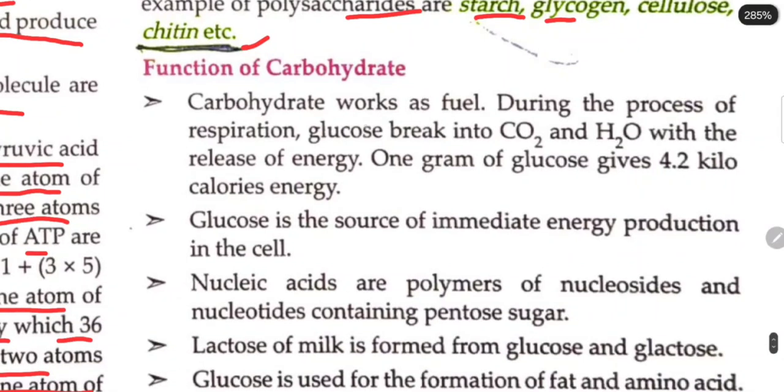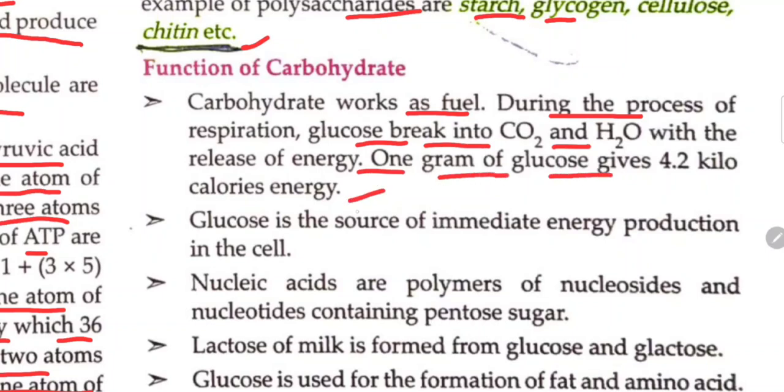Function of carbohydrate का फंक्शन क्या आता है? कार्बोहाइड्रेट्स वर्क्स एज फ्यूल. ठीक है, वो फ्यूल का काम करता है. During the process of respiration, glucose breaks down into CO2 and H2O with the release of energy. 1 gram of glucose gives 4.2 kilocalories energy. Glucose is the source of immediate energy production in the cells.